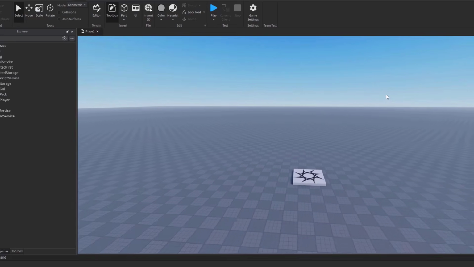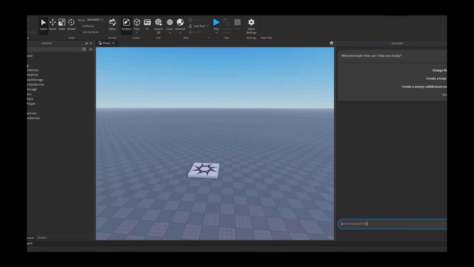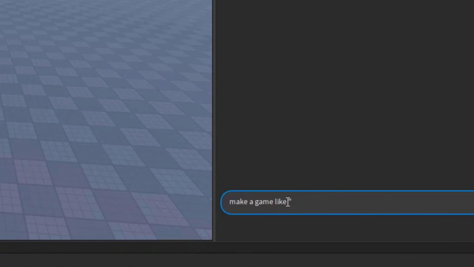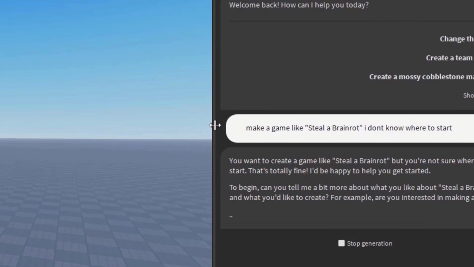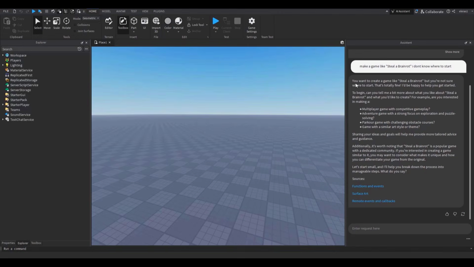Okay, I don't really know where to start. Let's just ask the AI to start for me, I guess. Okay, make a game like Steal a Brainrot. I don't know where to start. Okay, let's see what it does. It says: you want to create a game like Steal a Brainrot, but you don't know where to start. That's not helping. Okay, it just gave me a load of nothing.